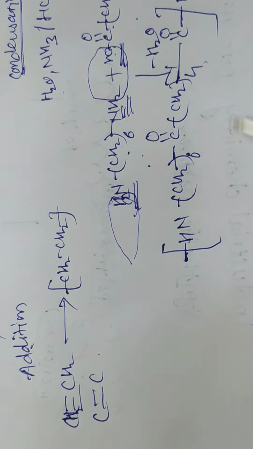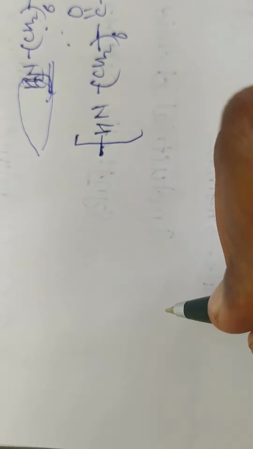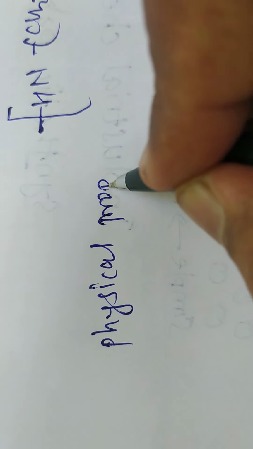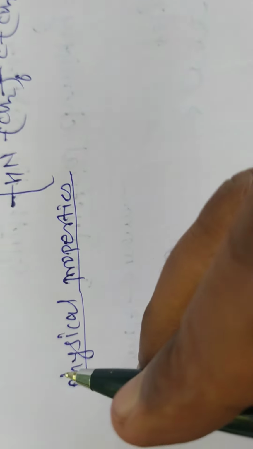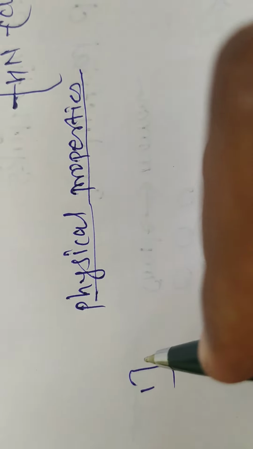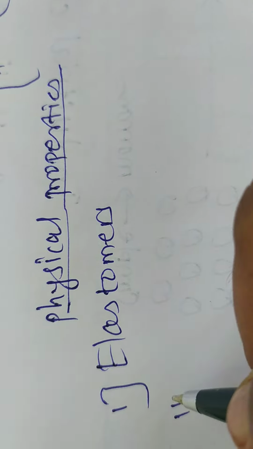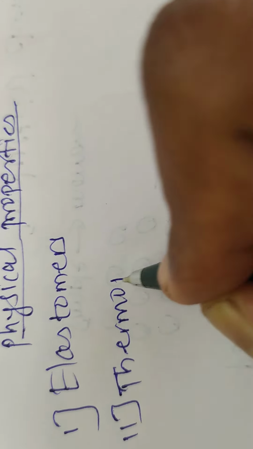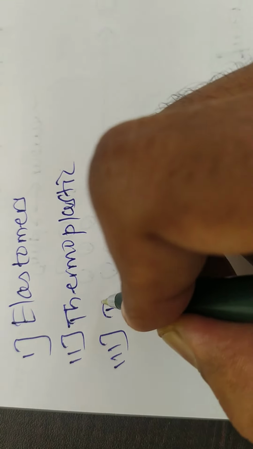Next, the classification of polymer is based on physical properties. Depending upon physical properties, polymers are mainly classified into three groups: one is elastomers, the second is thermoplastic, and the last is thermosetting.